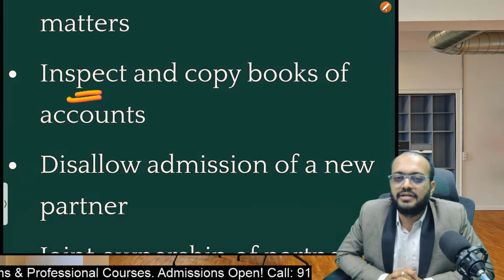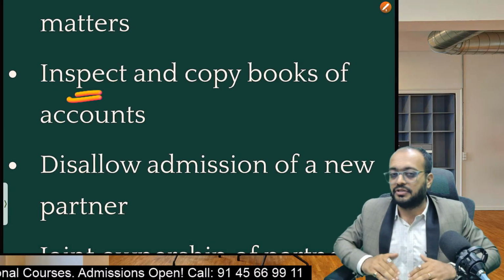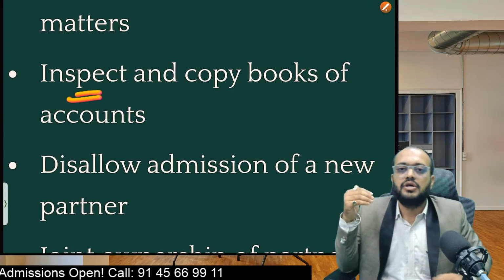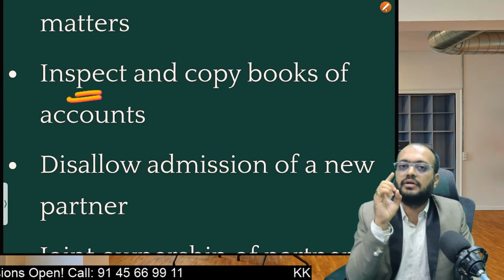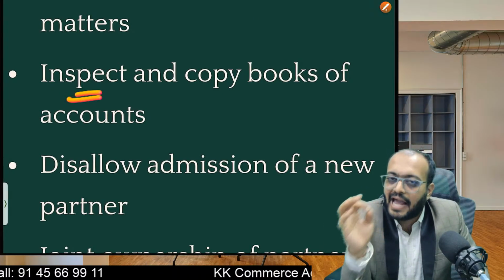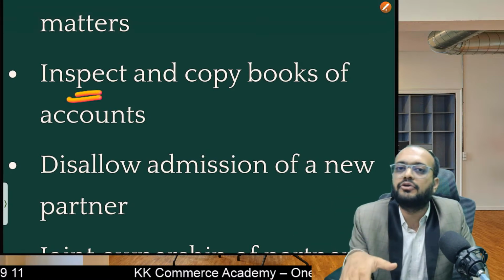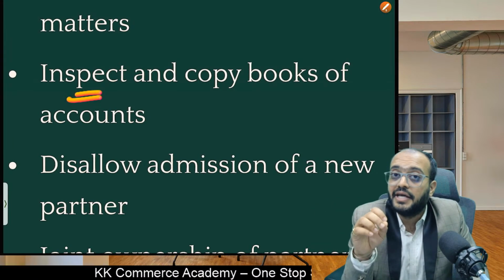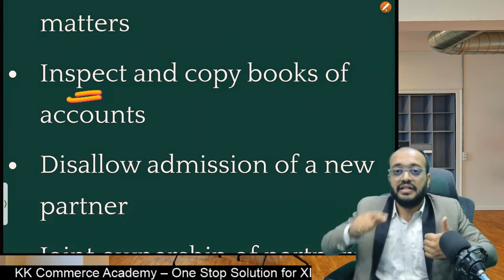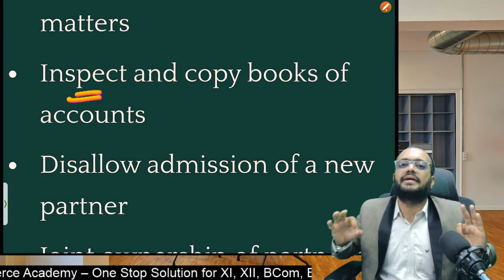Disallow admission of a new partner. Students, if anybody wants to be a partner of the business, for example, we are already 10 partners in the business and now we are planning to add an 11th partner. Do remember, listen carefully, only if all existing partners agree to add a new partner can he or she be a part of the business. That means if all 10 existing partners say yes, then only the 11th partner can be admitted into the business. Otherwise, he can't be a partner in the business.